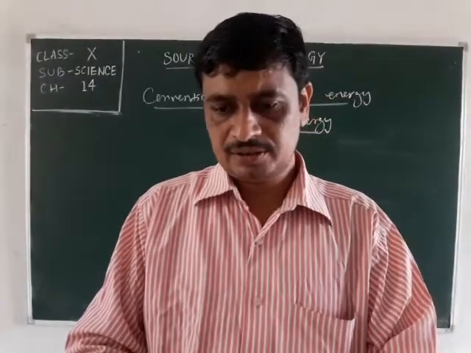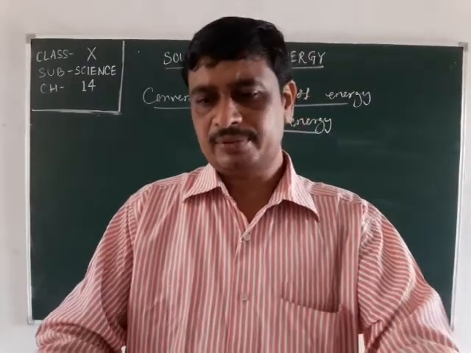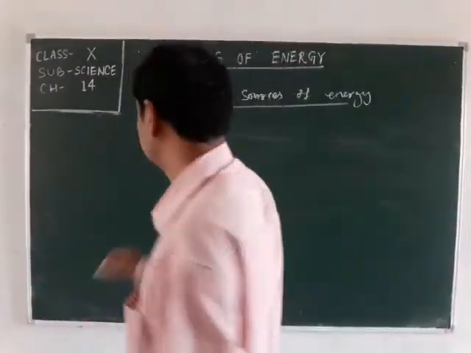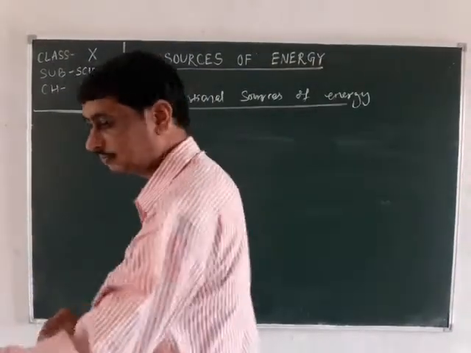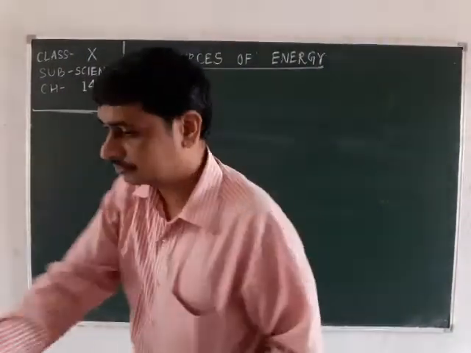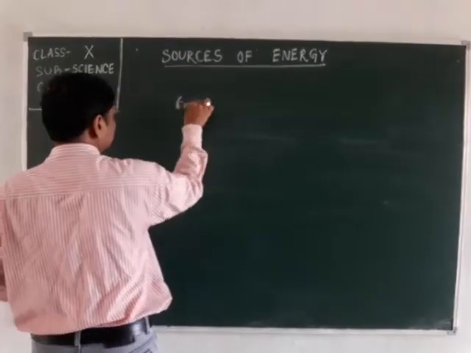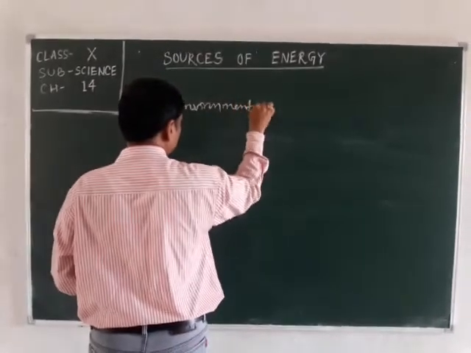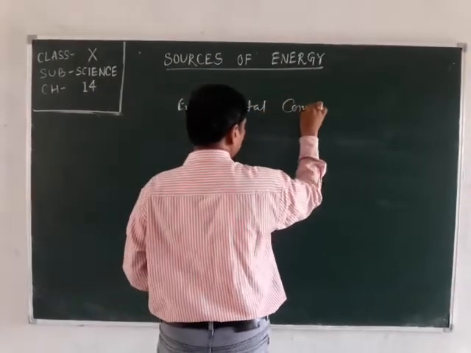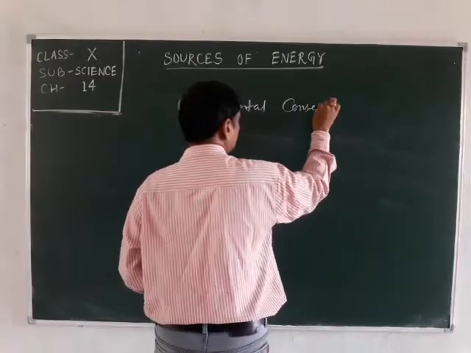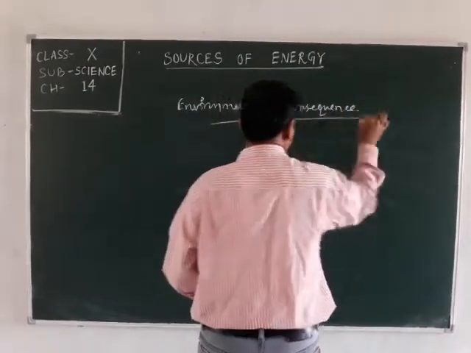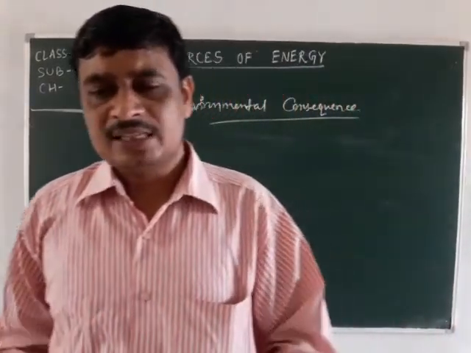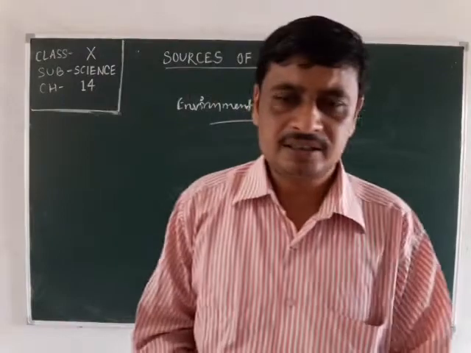Next, we'll discuss environmental consequences. Here we have studied various sources of energy in the previous sections.